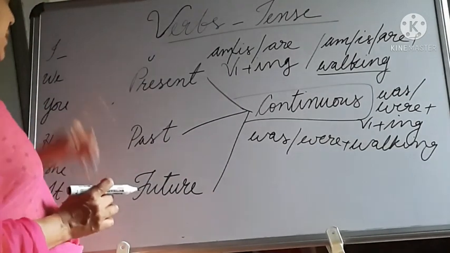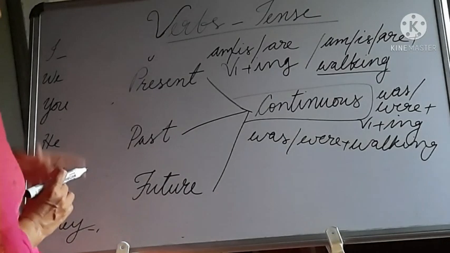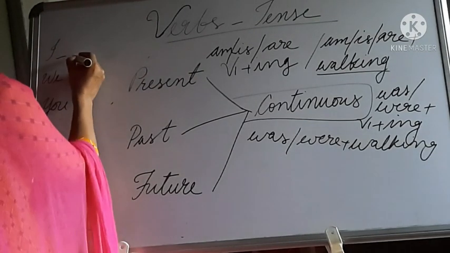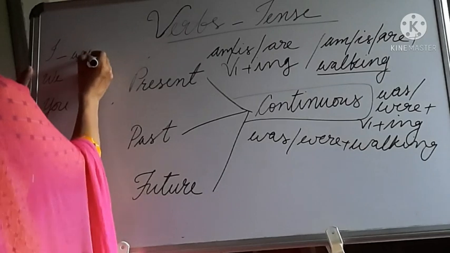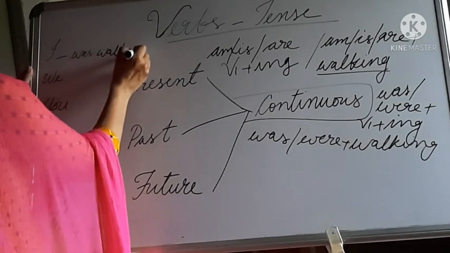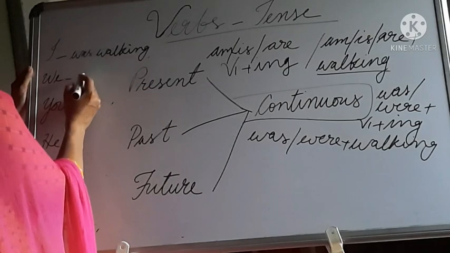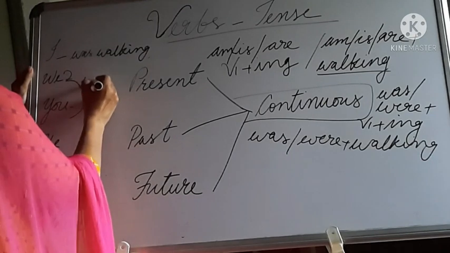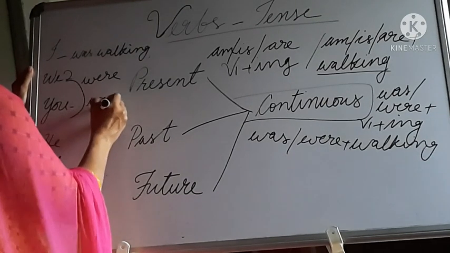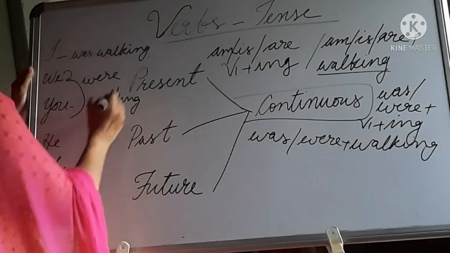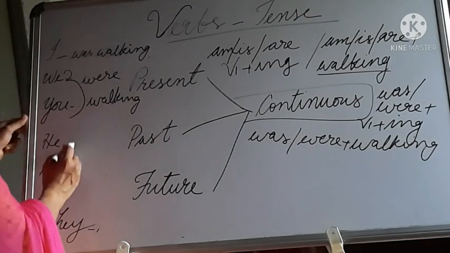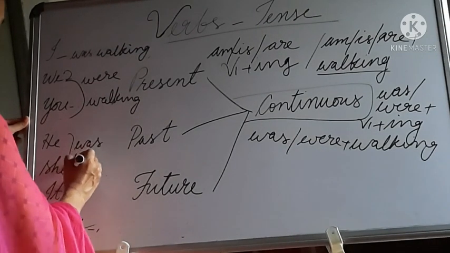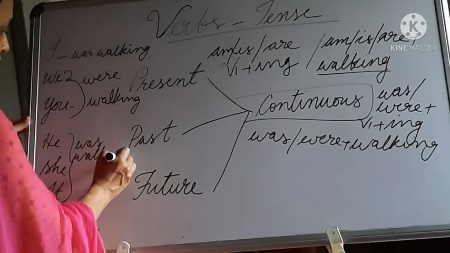So let's see one by one how the subject agrees with the verb. I is singular, so I was walking. Then we and you both are plural, so we were walking, you were walking. Then what about he, she, it? Three of them are singular, so he was walking, she was walking, it was walking.